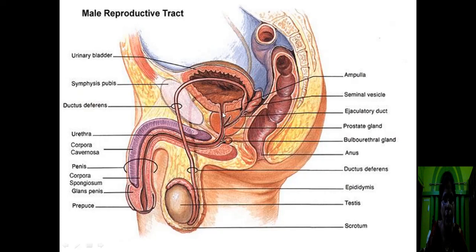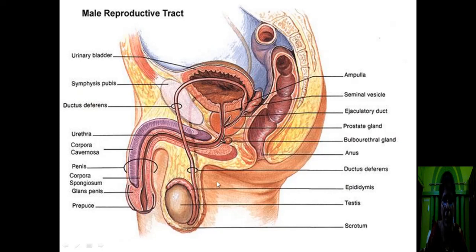The urethra is the duct which originates from the urinary bladder. This is the urinary bladder. From here the urethra arises. The part of the urethra that passes through the prostate gland is known as the prostatic urethra. Then this part is known as the membranous urethra. Then the last part, which passes through the penis, is known as the penile urethra. In this way it opens to the outside. This is the urinogenital opening of the male reproductive system.